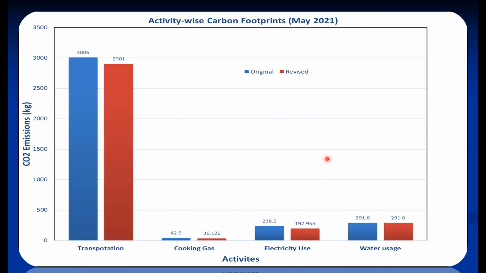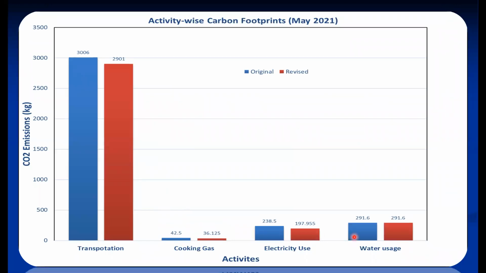So the activity-wise carbon footprint for a particular month, you can represent graphically, and at the same time you can show it after changing your lifestyle, or predicting the performance after possible savings.